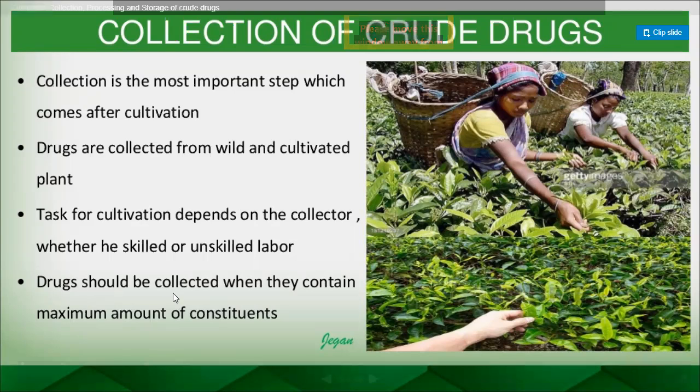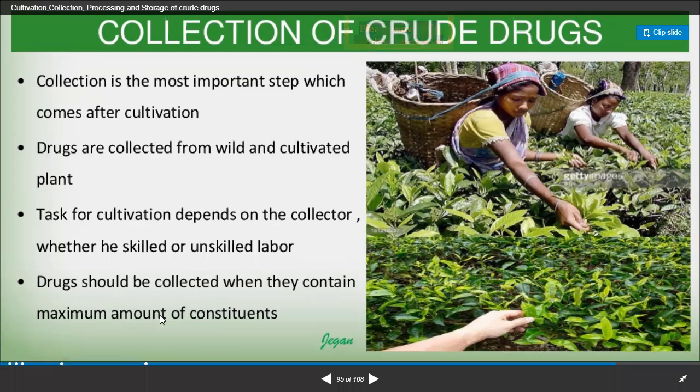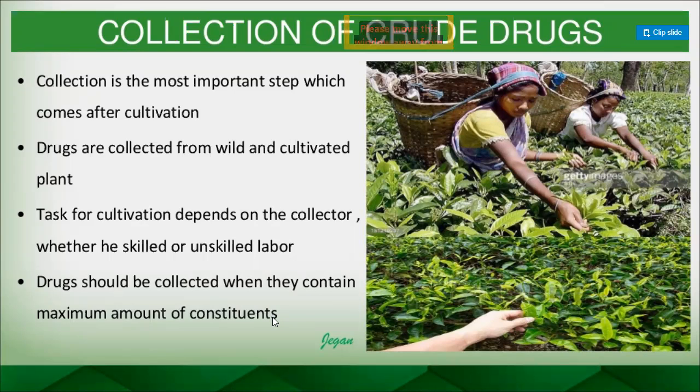The drugs should be collected when they contain the maximum amount of constituents. That's the time of collection, right? Here the matter is the time. At what stage are we going to collect, so that the drug will have a very good quantity of the chemical constituents which we ultimately want? And that is the only intention behind cultivating medicinal plants.